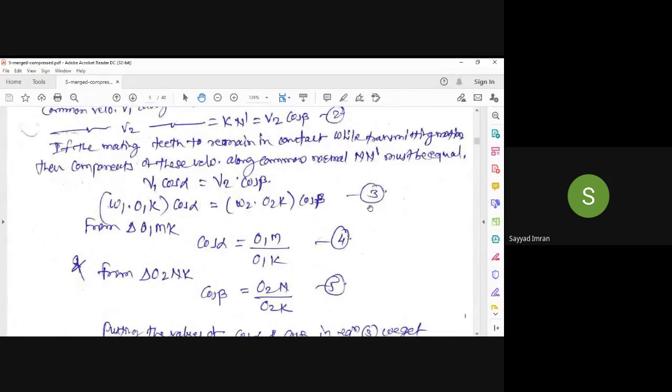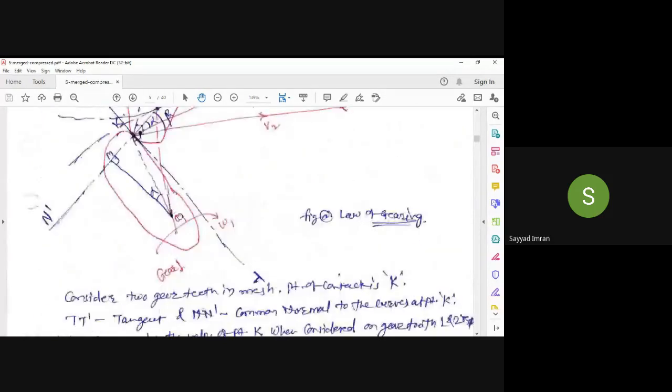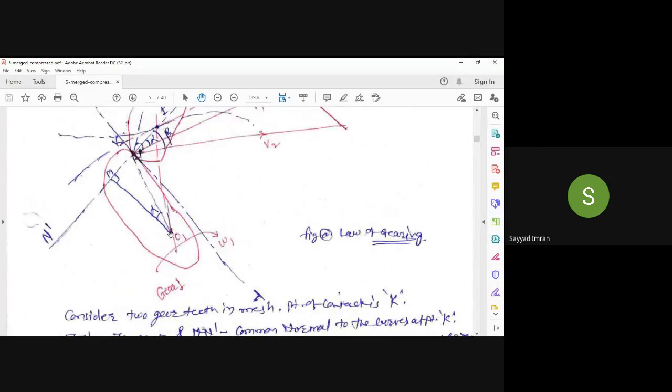Understood? Now, all of you see the figure. Consider triangle O1MK, this right angle triangle. What is cos alpha?